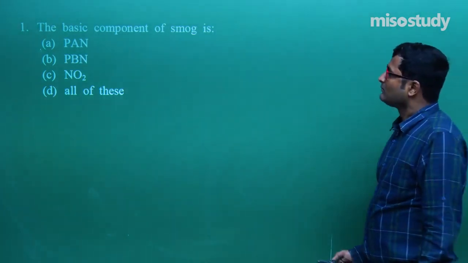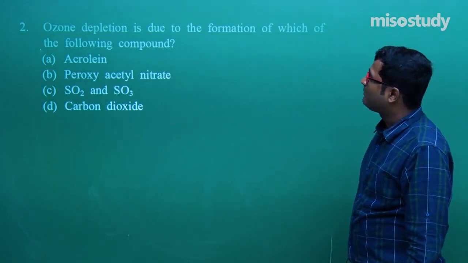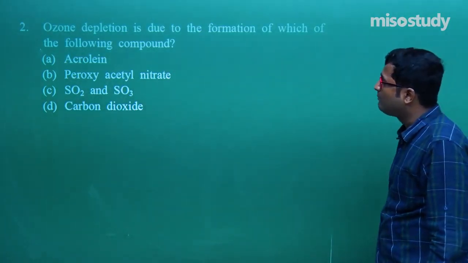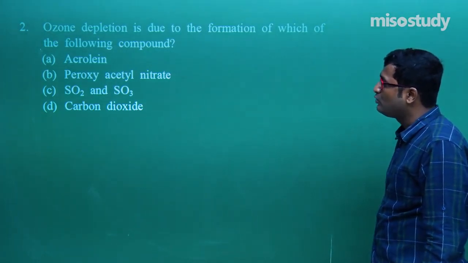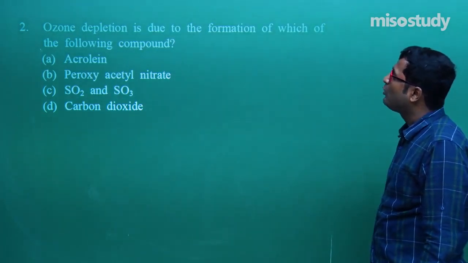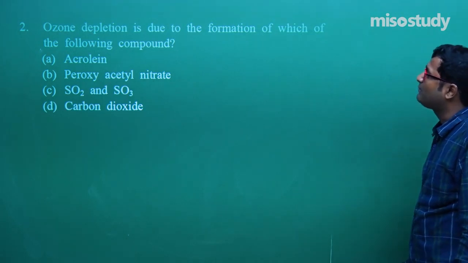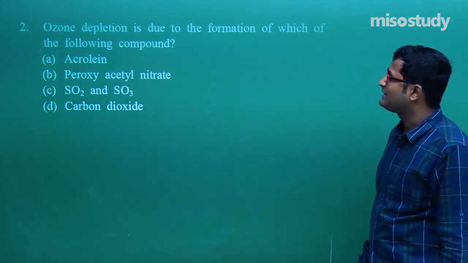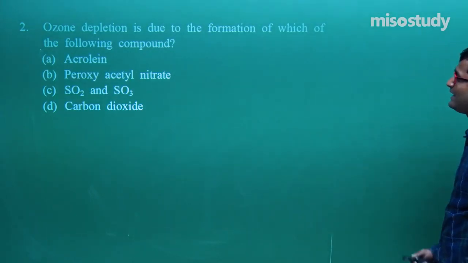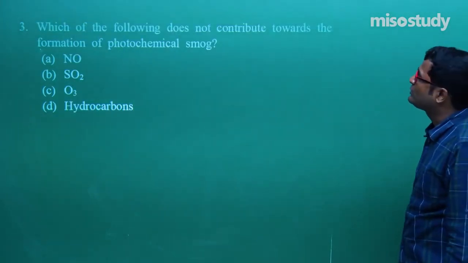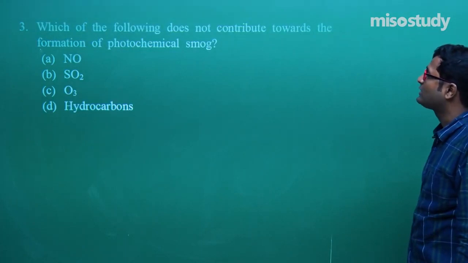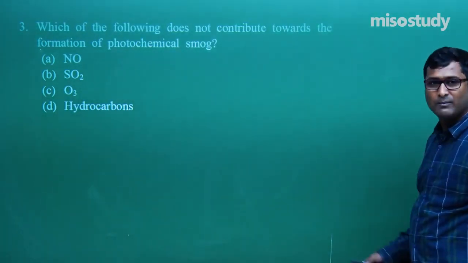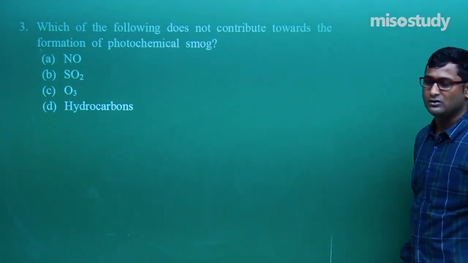PAN. Second, ozone depletion is due to the formation of which of the following compounds? As I told you, tell me, ozone depletion due to the formation of which of the following compounds? That is peroxyacetyl nitrate. Now, next one, which of the following does not contribute towards the formation of photochemical smog? NO2 and hydrocarbons are components, SO2 is not a component.